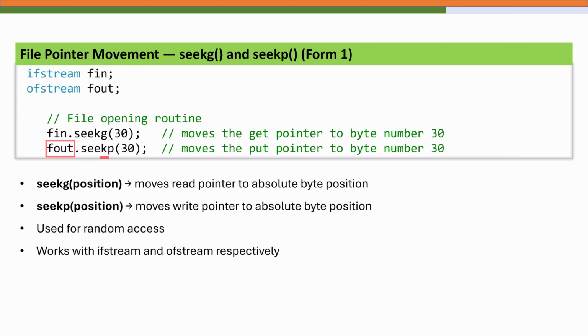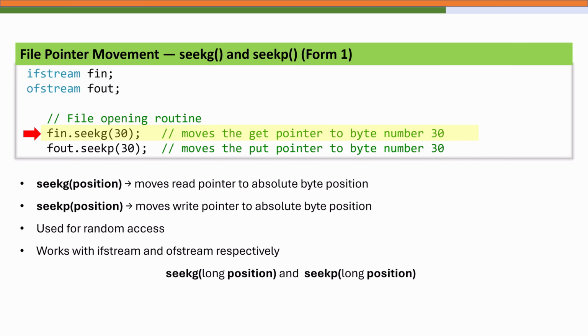The first and simplest form of these functions looks like seekg with one argument, long position, or seekp with one argument, position. This version moves the file pointer to an absolute byte position inside the file. So let's look at this example. For ifstream we have created the fin object, and for ofstream we have created the fout object. Then we have used the file opening routines.